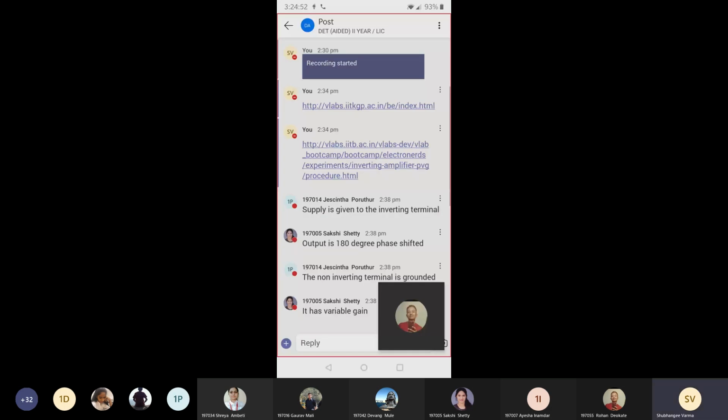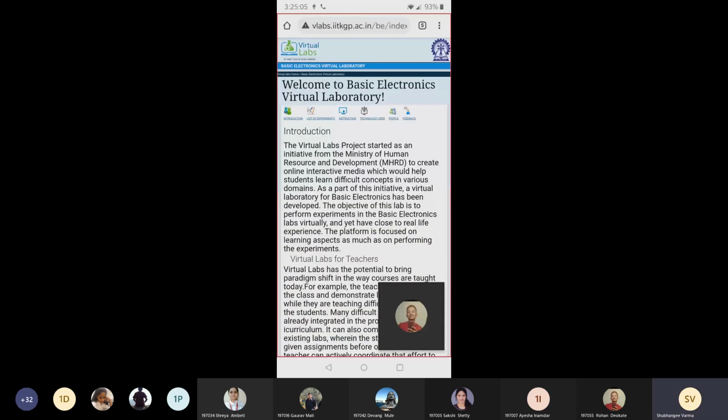IIT Kharagpur virtual lab. So can you see the virtual lab window of this IIT Kharagpur Basic Electronics Lab? Yes? Yes, ma'am. Thank you.